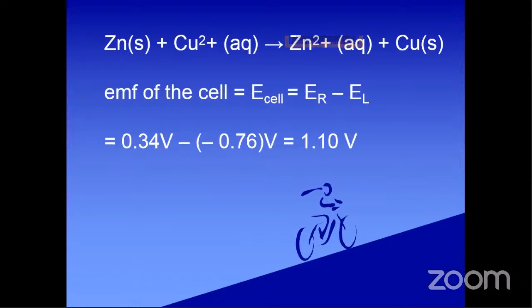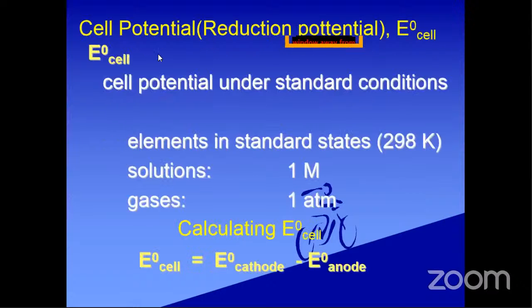Why? Because it is authentic. This is the standard value according to IUPAC. Both values are present, oxidation values as well as reduction potential values, but we have to take the reduction potential value as the standard value. Now we have to calculate the standard E naught value here. The naught indicates the standard condition.